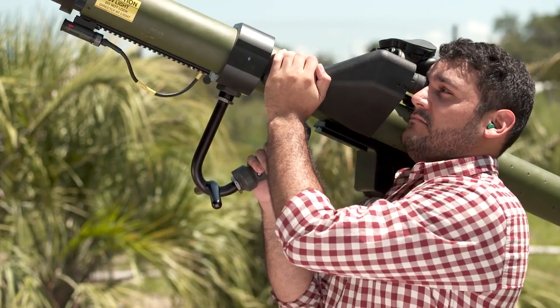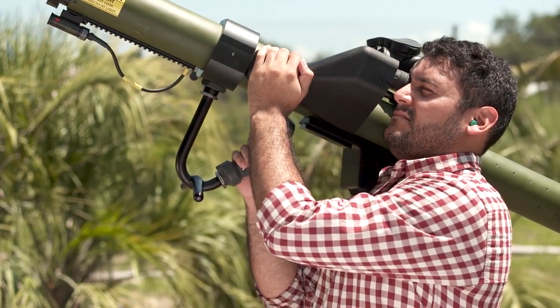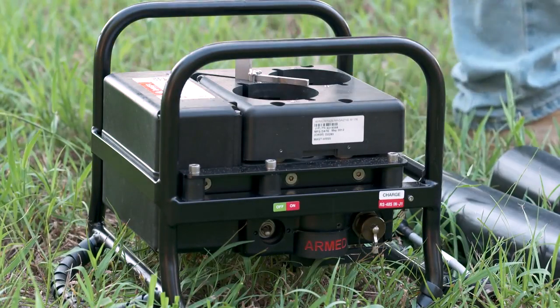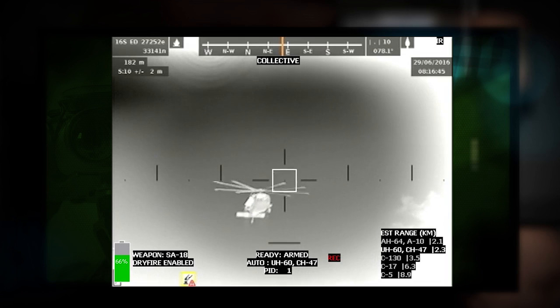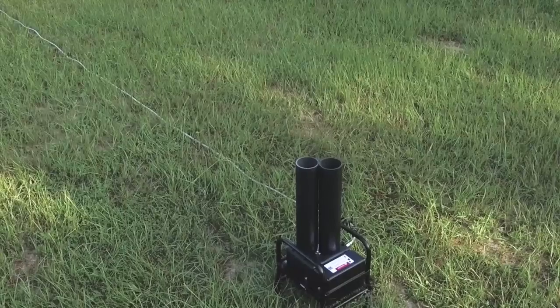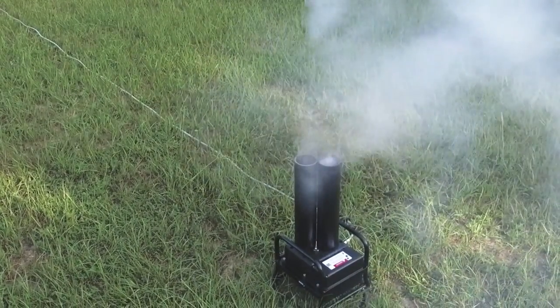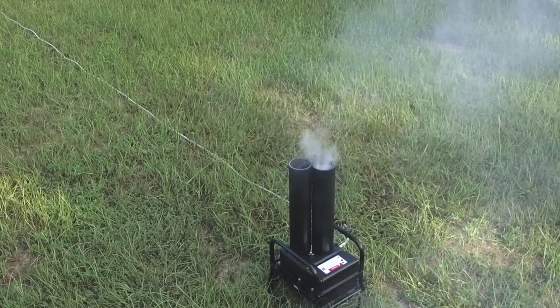The MAST and WESS are OPFOR MANPADS training devices primarily used to train aircrews to react to surface-to-air SAM threats during live training exercises. The MAST simulates the SAM engagement sequence. The WESS supports the MAST by providing realistic pyrotechnic audio and visual signature of a MANPADS launch.